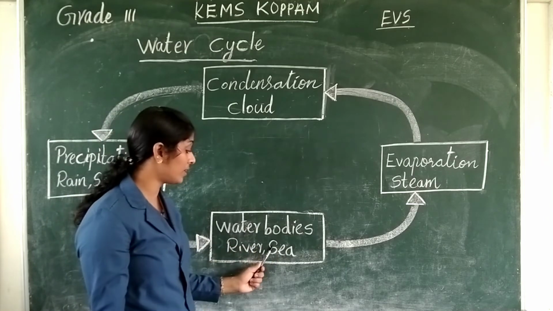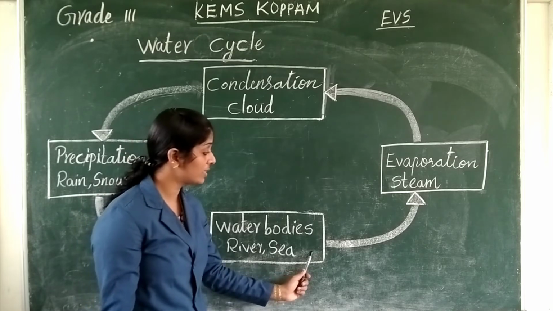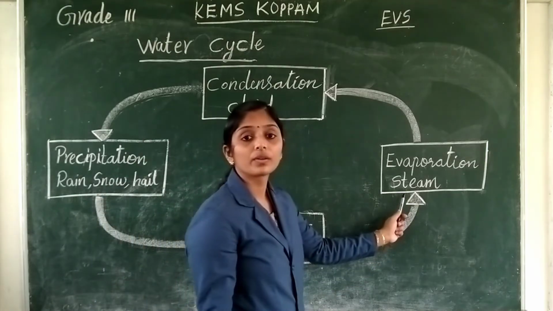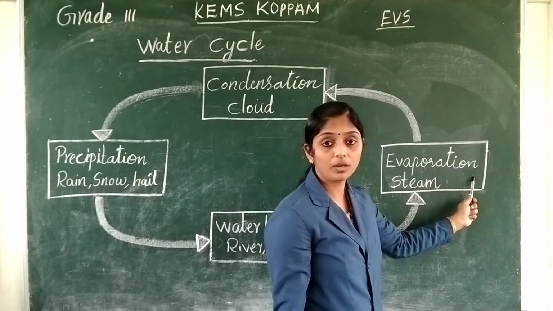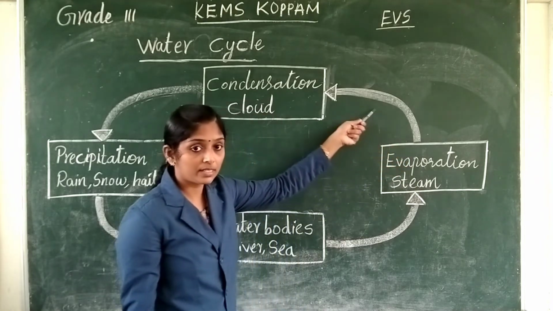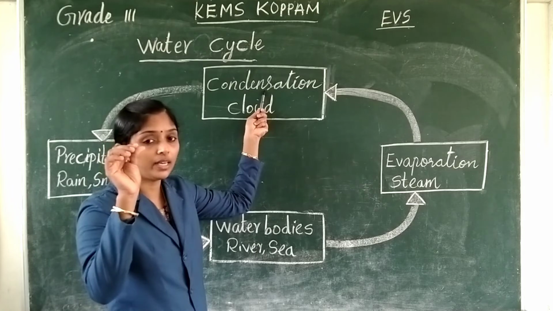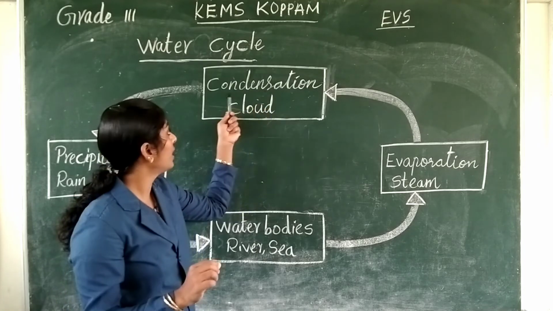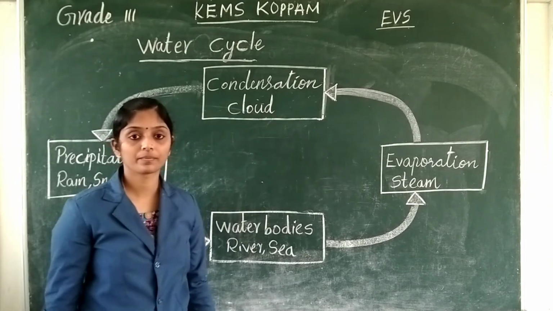Due to the heat of the sun, water from the water bodies changes into water vapor, and that process is called evaporation, and it rises up into the sky and changes into tiny water droplets, and that process is called condensation.